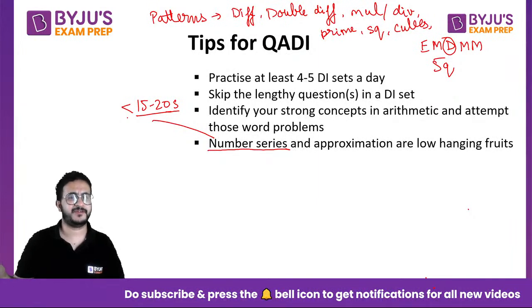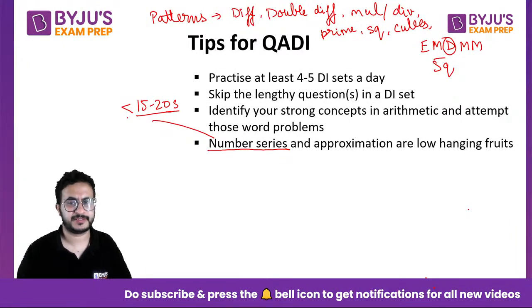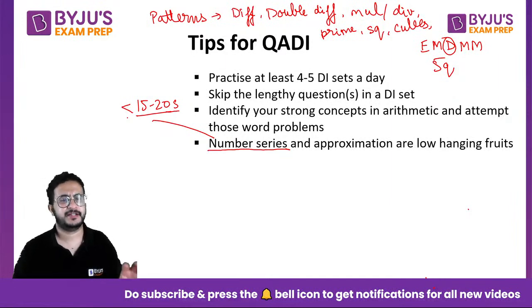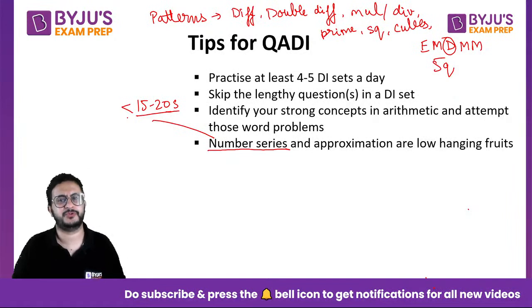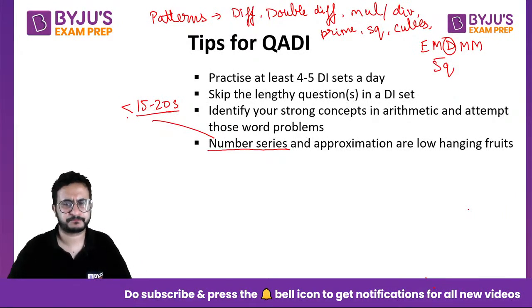Let us say there are 5 questions, you solved 4 easily. In the 5th one, you realize that you are not able to find it. So just skip that. It is a very simple strategy: since there are too many questions, 200 questions to attempt, even if you skip 10 questions in every section, you still have 160 questions to attempt. So do not think, I'm not able to do this particular question, what will happen? Just skip it and move ahead.